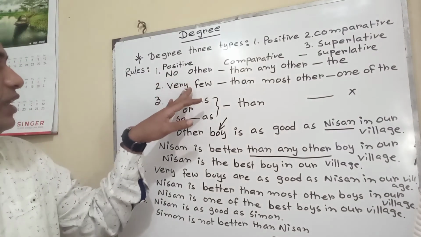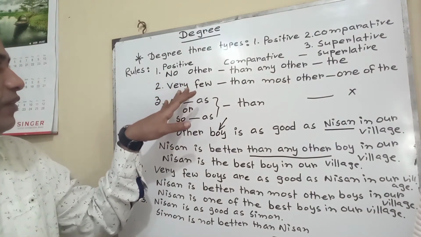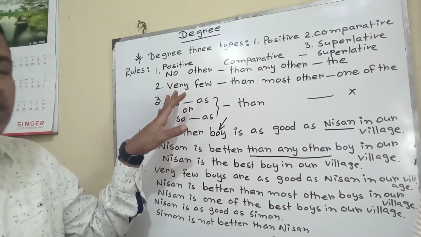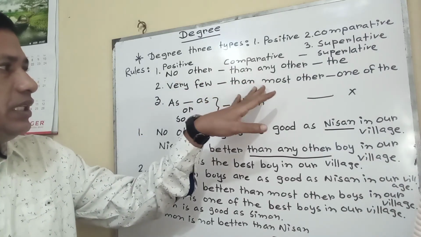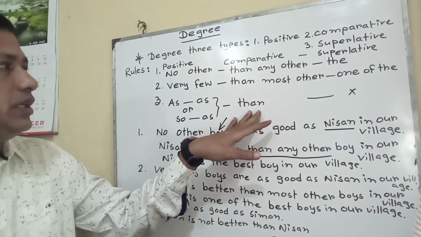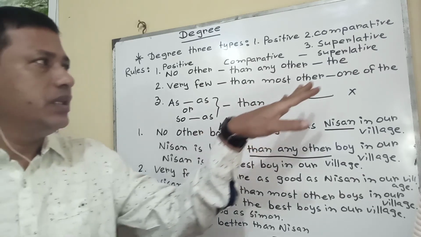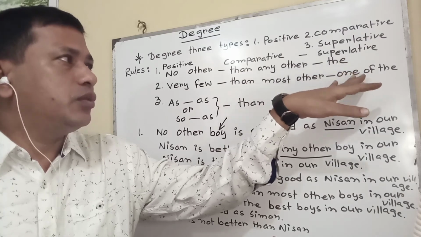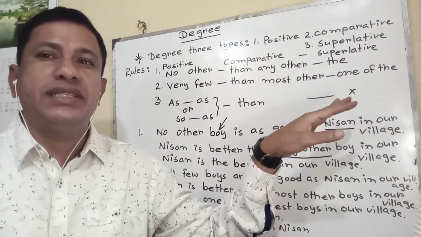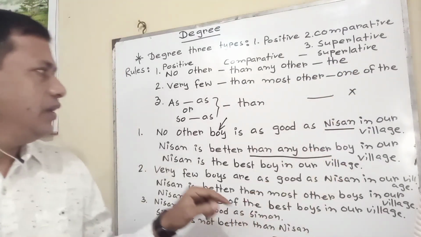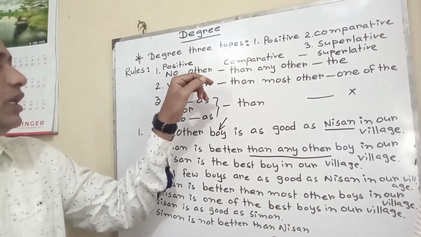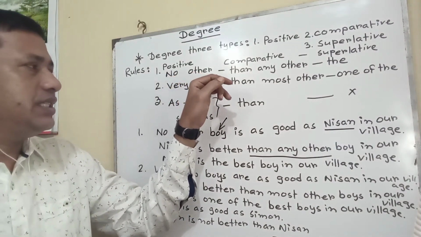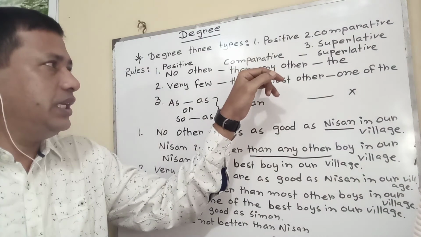Rules: no other, very few, as as. If we see no other, very few, as as, that means it is in positive degree. If we see then any other, then most other, that means the sentence is in comparative degree. If we see after the verb the plus superlative form, or one of the plus superlative form, the sentence is in superlative degree. If we are asked to change no other into comparative, then any other will be necessary.